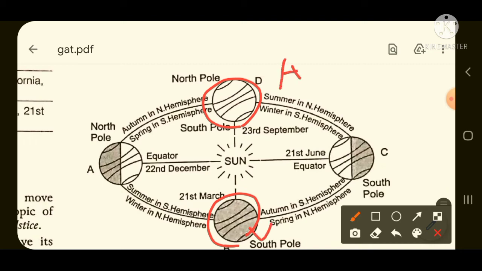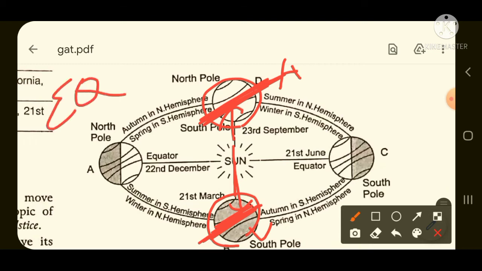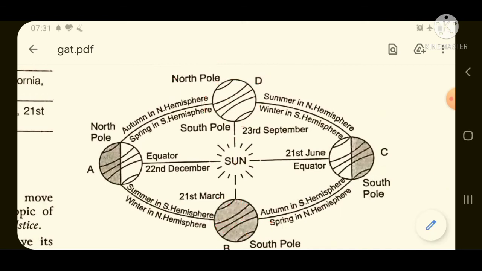See, in this case also the sun is vertically overhead at the equator. This is the equator and the sun is coming vertically overhead, and here also the equator is there. So the sun is again vertically overhead at the equator. Just now you studied that if the sun is vertically overhead at the equator, then day and night will be equal. That equal day and night is called equinox, and the dates are 21st of March and 23rd of September. I think all of you have understood about equinox.